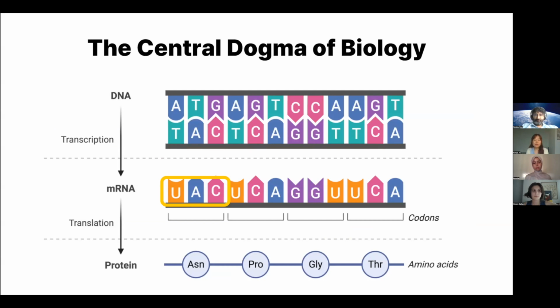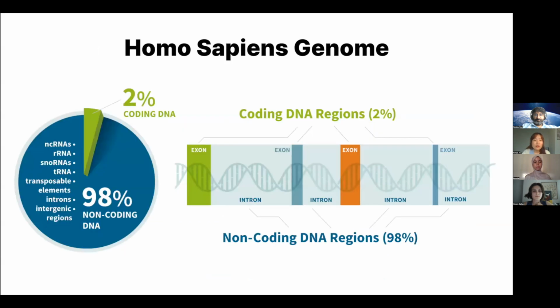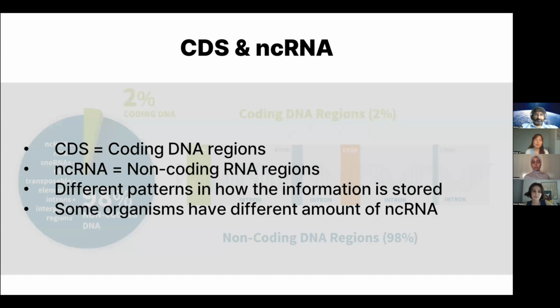Our DNA sequence can be roughly divided into 2 parts: coding regions and non-coding regions. This plot shows the composition of the Homo sapiens genome, and surprisingly, only 2% of our genome is coding DNA, which means only 2% of our DNA makes proteins, and the other 98% has other significant roles rather than making proteins. And there are 2 important abbreviations to remember.